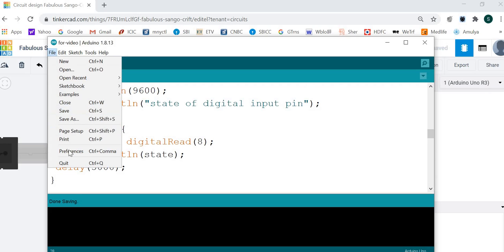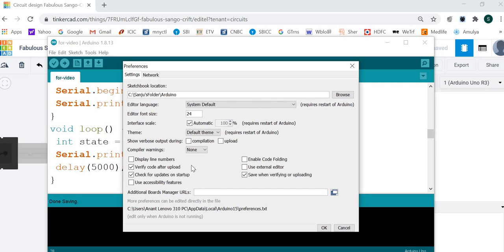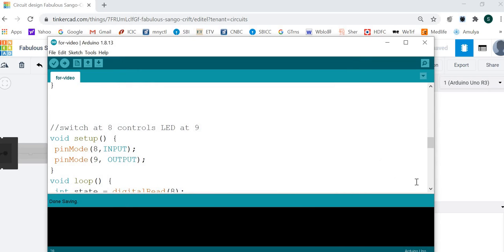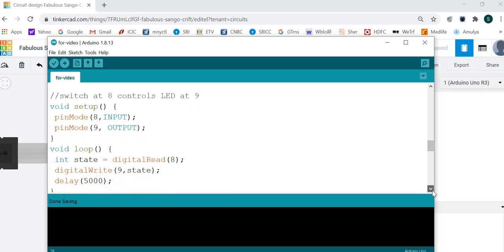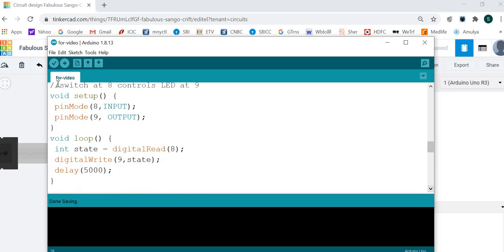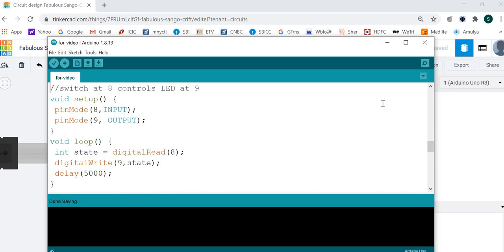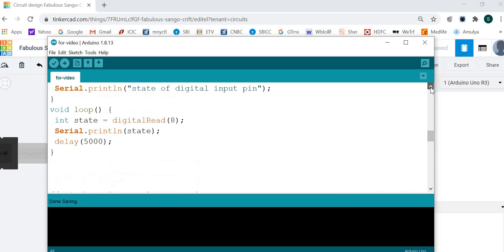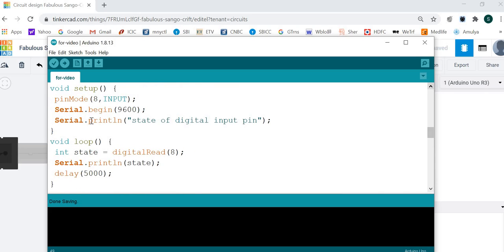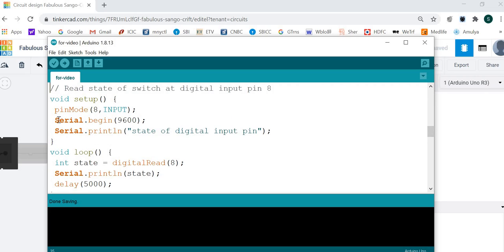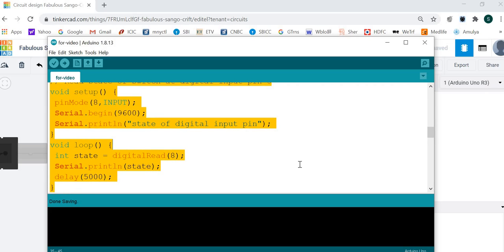Go to File, Preferences. Let's make the font size 20. Okay. The complete program will be seen. So this is the program to display the state of pin number 8, and it is here. So let's copy this program and use it here.